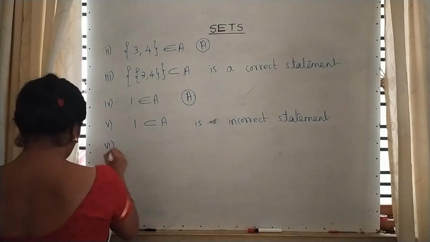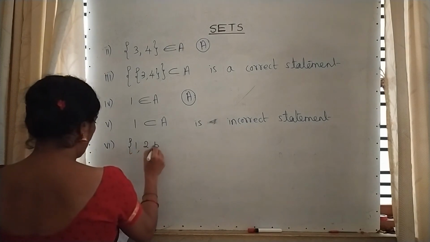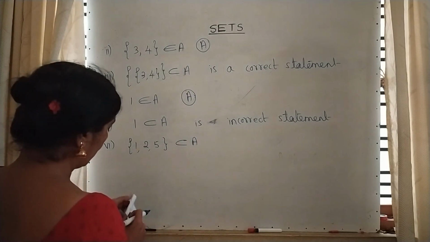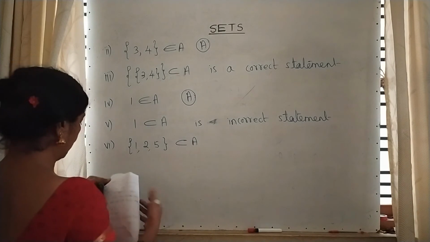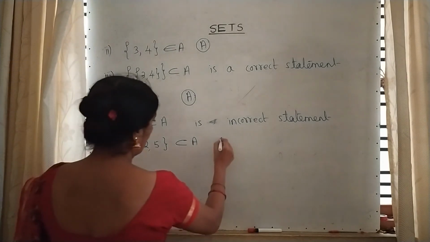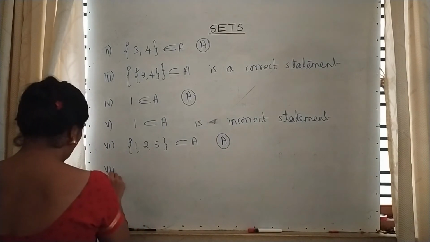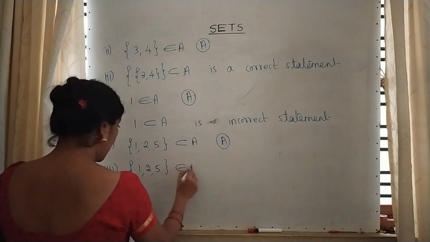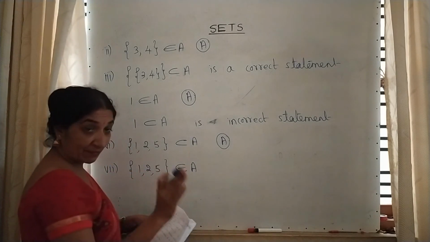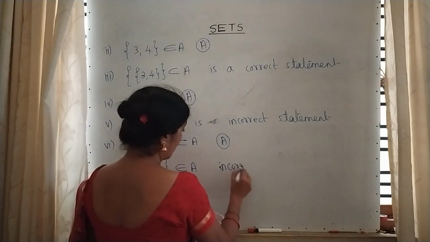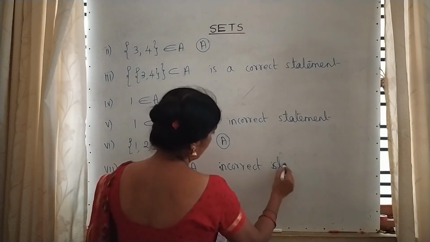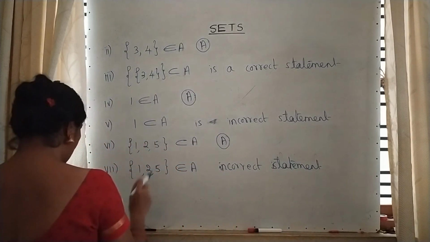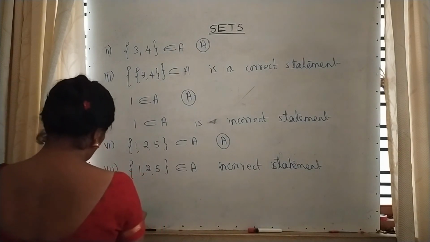Next, sixth one, assignment. {1, 2, 5} is a subset of A. That is an assignment question. Seventh one. {1, 2, 5} is an element of A. No, it is not an element. It is a subset. So it is an incorrect statement. What is the reason? Because it is an element. It is an element. It is not the subset. Next.